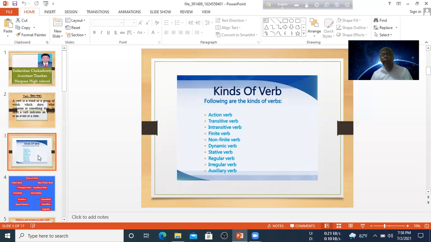So it is very important for you because we use many different kinds of verb in our English. Before using a verb, we have to know what kind of verb it is. So today I am going to discuss this lesson and you be attentive in my class.